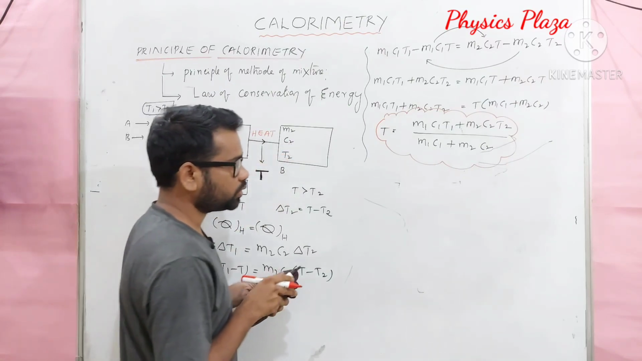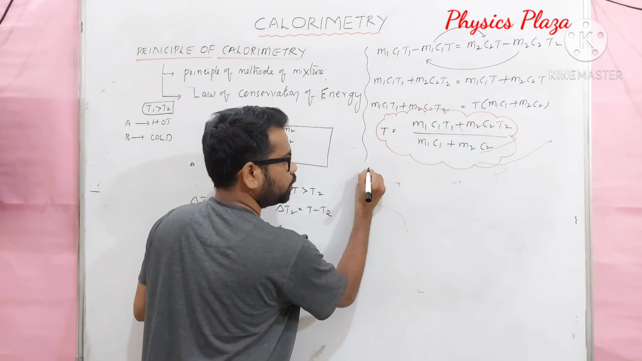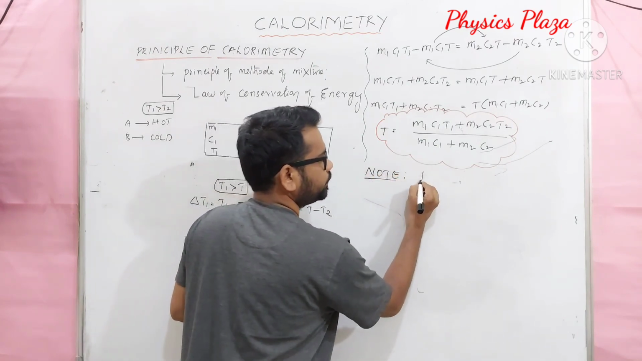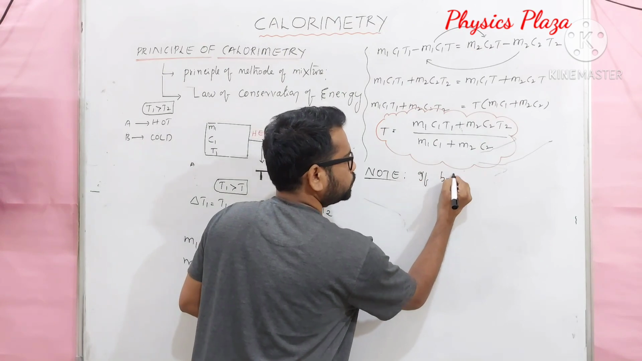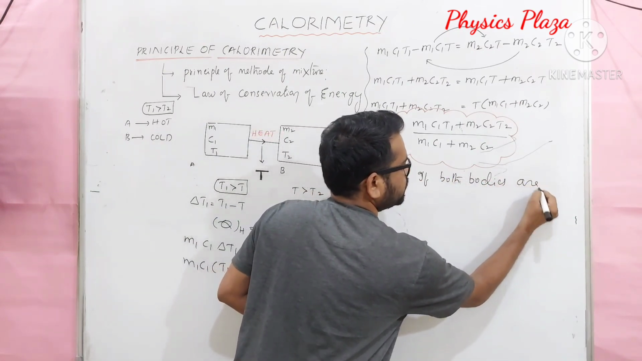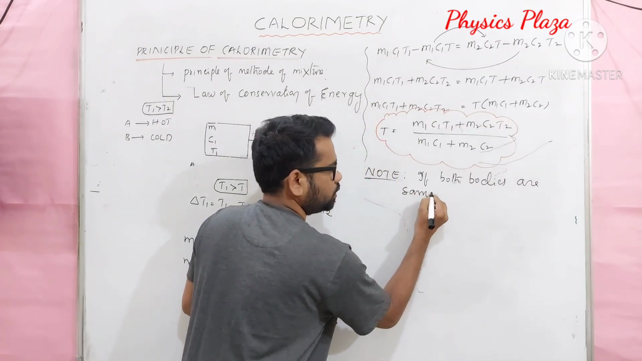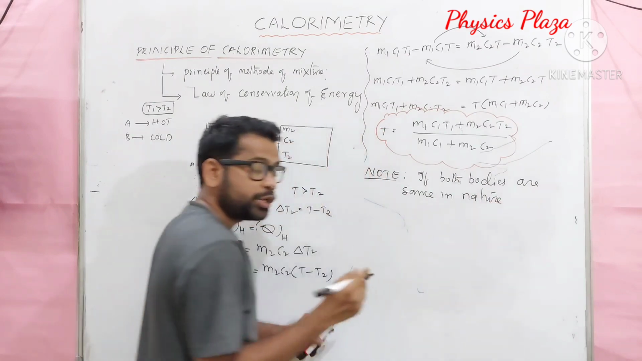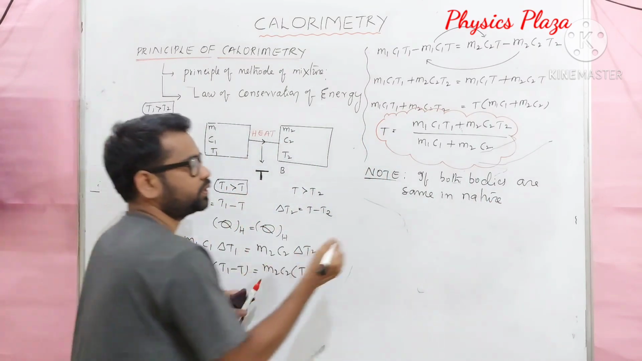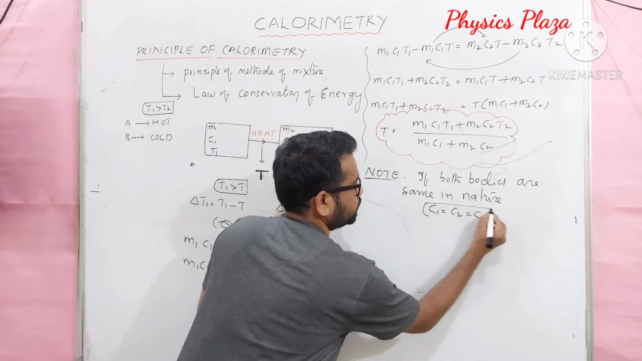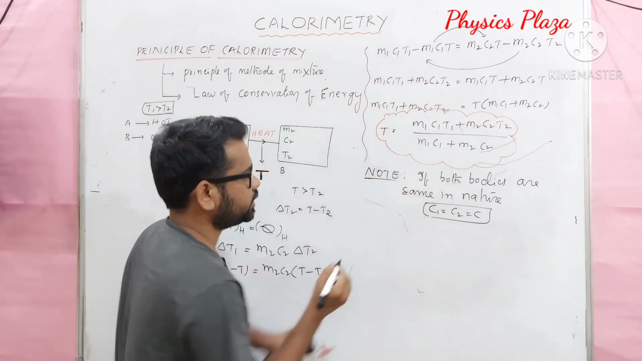Okay, let us write. Note, it's very important. Children, please write down one note. It's very, very important. If both bodies are the same in nature, then specific capacities will be the same. That is, c1 is equal to c2 is equal to c. So what can we write here?